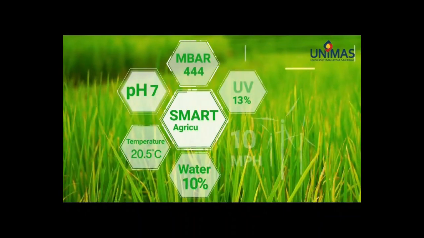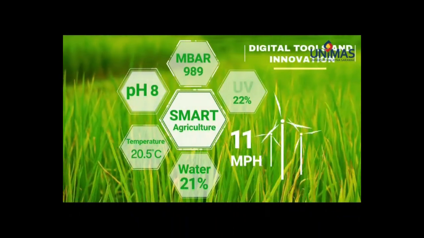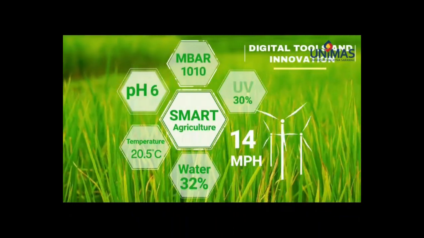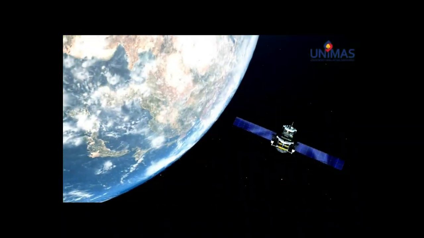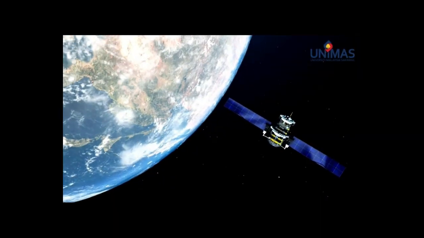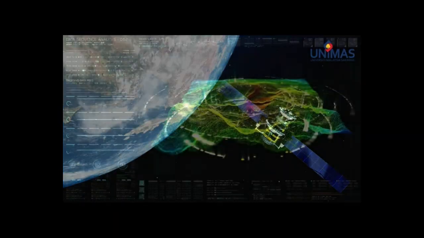Digital tools and innovation. Technology is playing an increasingly important role in transforming how oil palm is monitored and managed. Satellite imagery from programs such as Sentinel and Landsat allows continuous monitoring of land use change across huge areas.